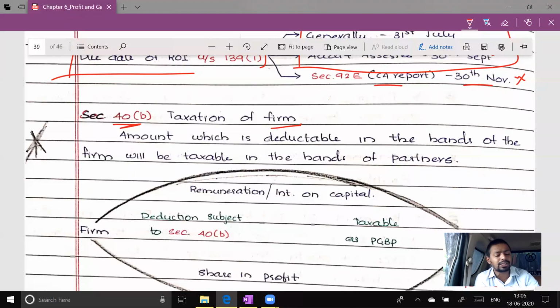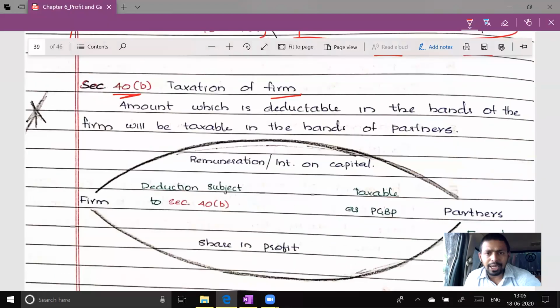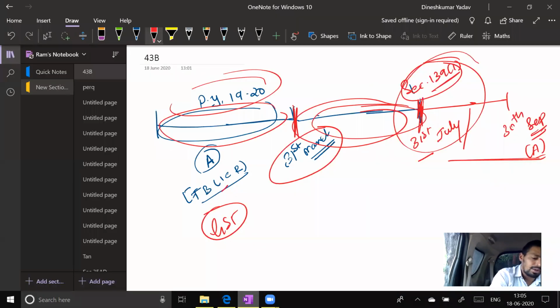Therefore, this particular section, in CA Final and CMA Final, we discuss in the dedicated chapter of taxation of firm, because it belongs to that group of sections which are applicable to firms. But here, at intermediate level, you are expected to know at least one out of those sections, and that is section 40B. Why is section 40B there? In case of a firm, please understand.